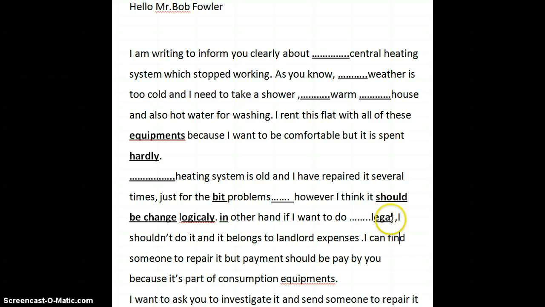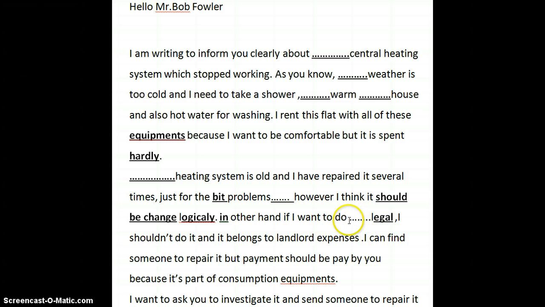If you want to use an adjective, you need to be describing the noun, the person, which is I. If you want to describe I, you need to change the verb to be. If I want to be legal. But here you have the verb do, which suggests that your word here is going to describe the verb, which means it needs to be an adverb. So kindly take a look at that again, please.